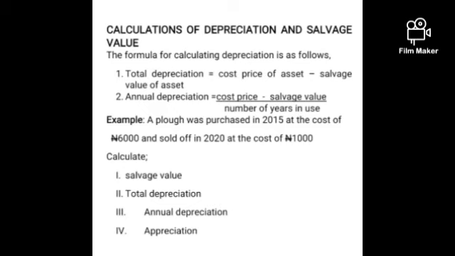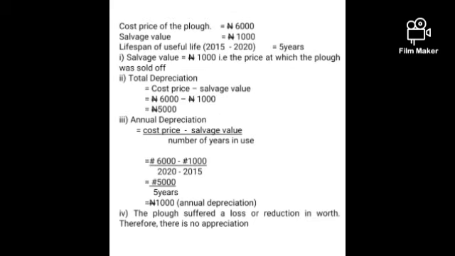Appreciation refers to the increase in worth or value of an asset. The formula for calculating total depreciation is cost price of an asset minus the salvage value. Cost price is the amount the item is bought for. The salvage value is the amount the asset is sold off for. The number of years is the lifespan of such item. So total depreciation is cost price minus salvage value, and annual depreciation is cost price minus salvage value over the number of years of useful lifespan.